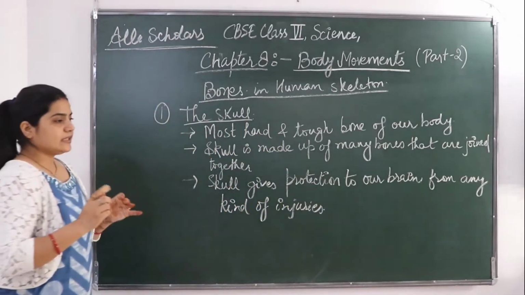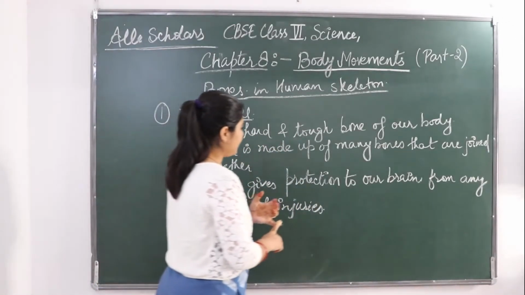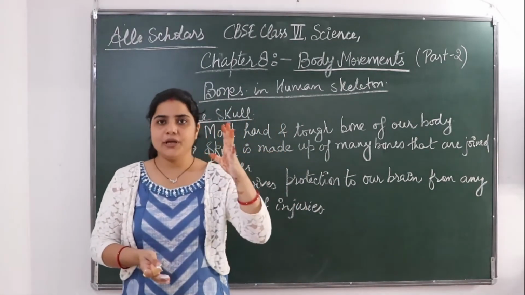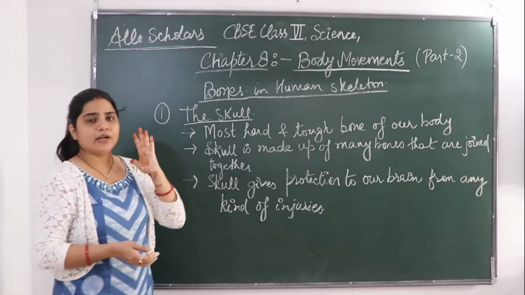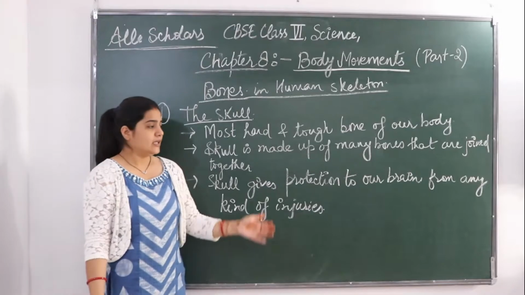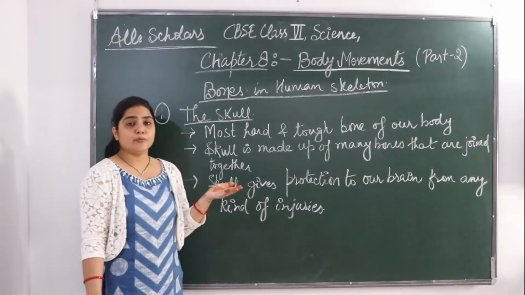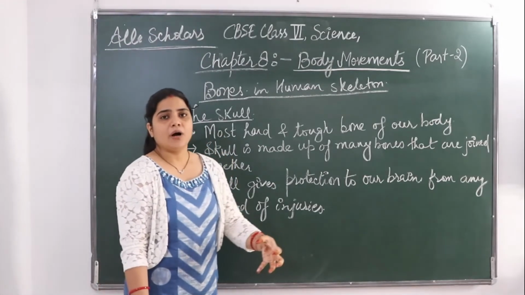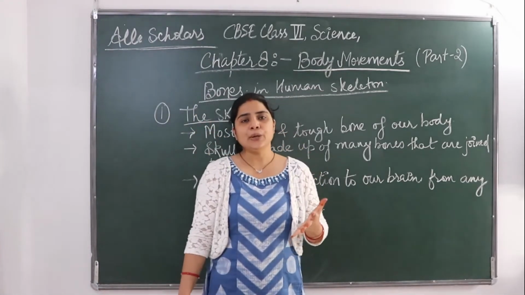So the most important function of skull is that it gives protection to our brain. Brain is the most important part of the body, because the whole body control, the whole command, is the brain.